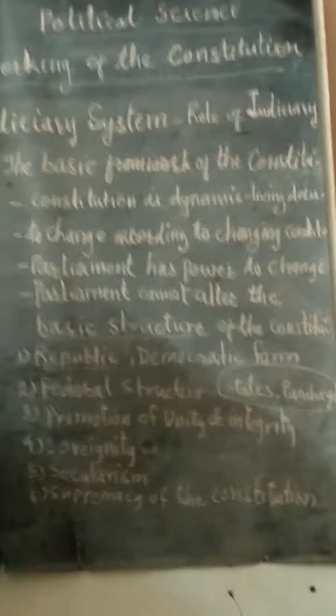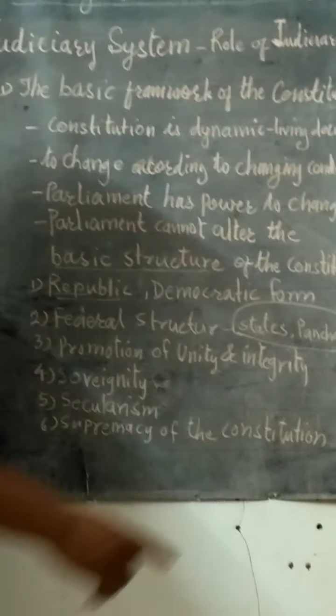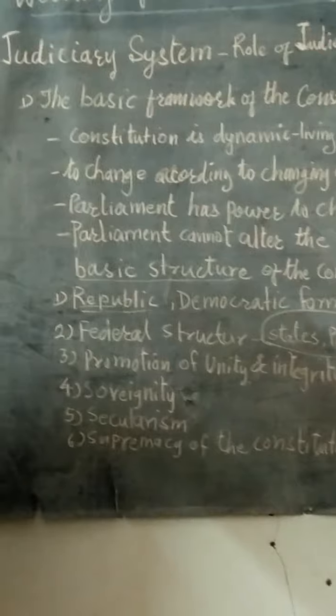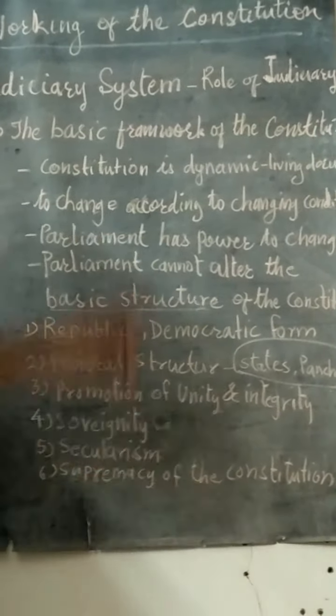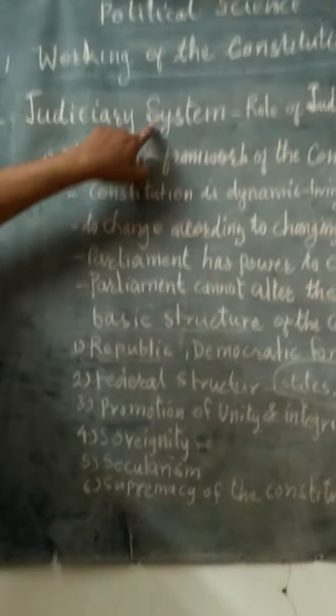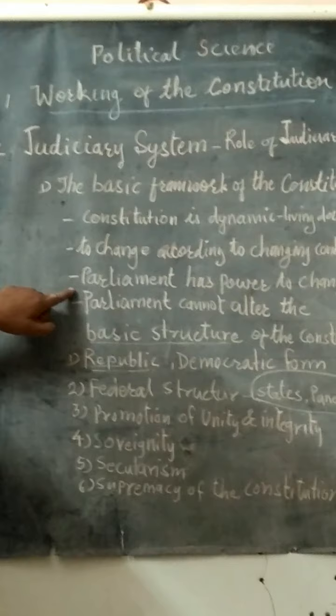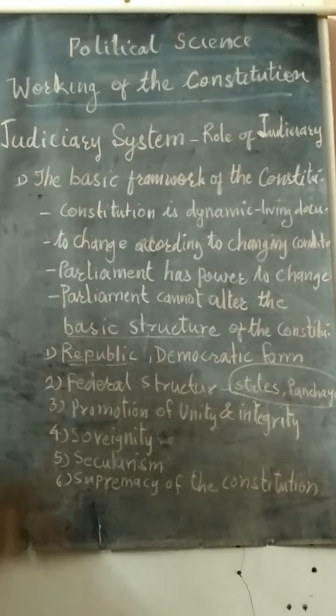So we have to follow the supremacy of the constitution. No one can change the basic structure of the constitution, and the responsibility lies with the Supreme Court to see that no basic structure of this Indian constitution is changed.